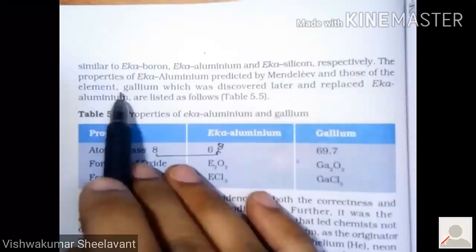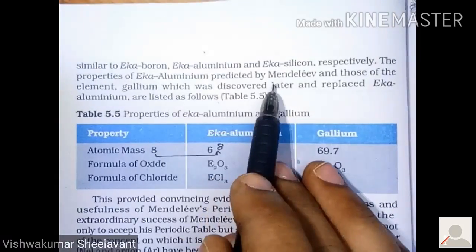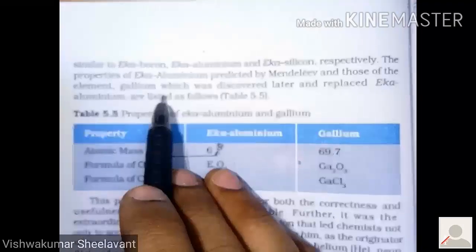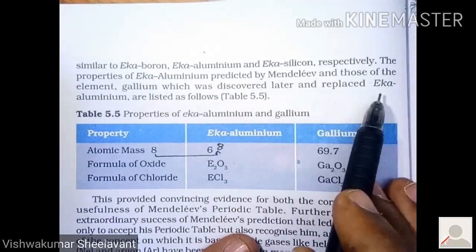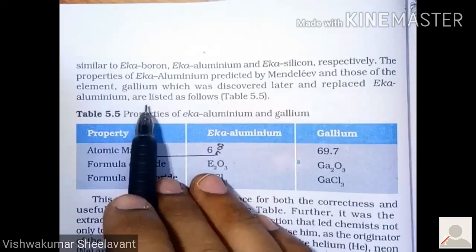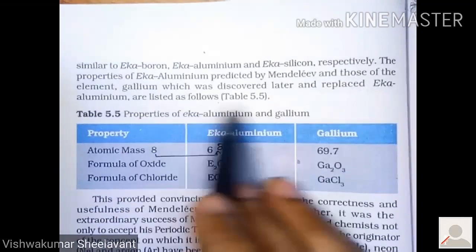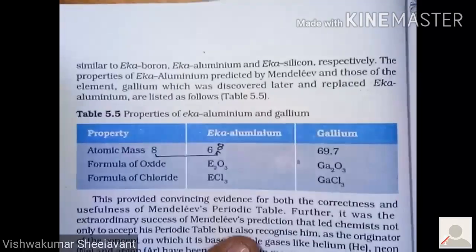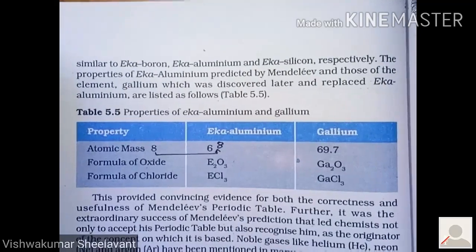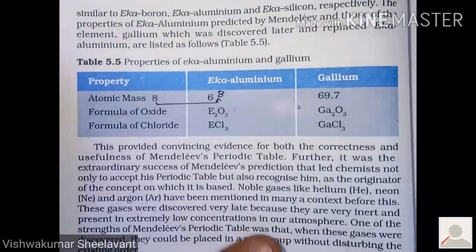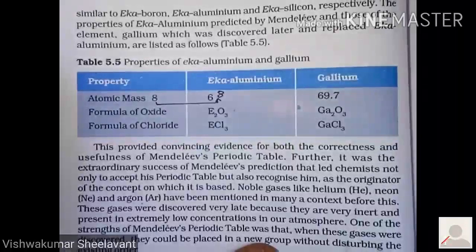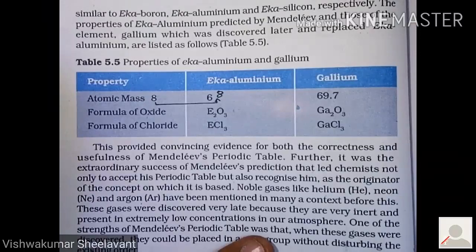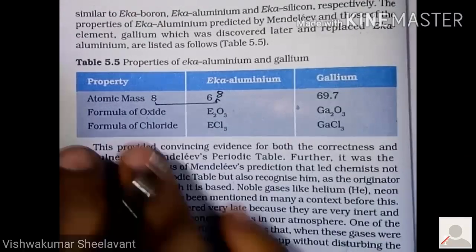The properties of Eka aluminium predicted by Mendeleev and those of the element gallium, which was discovered later and replaced Eka aluminium, are listed as follows in table 5.5. You can see here, table 5.5, properties of Eka aluminium and gallium. Only they have written this, not germanium. Germanium is not considered in this table.